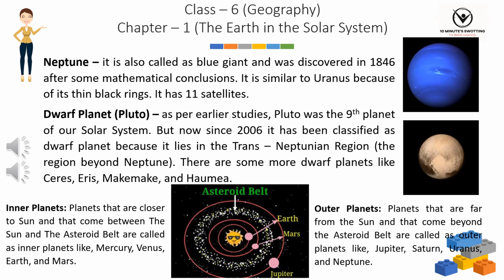Inner planets, planets that are closer to Sun and that come between the Sun and the asteroid belt are called as inner planets like Mercury, Venus, Earth, and Mars. Outer planets, planets that are far from the Sun and that come beyond the asteroid belt are called as outer planets like Jupiter, Saturn, Uranus, and Neptune.